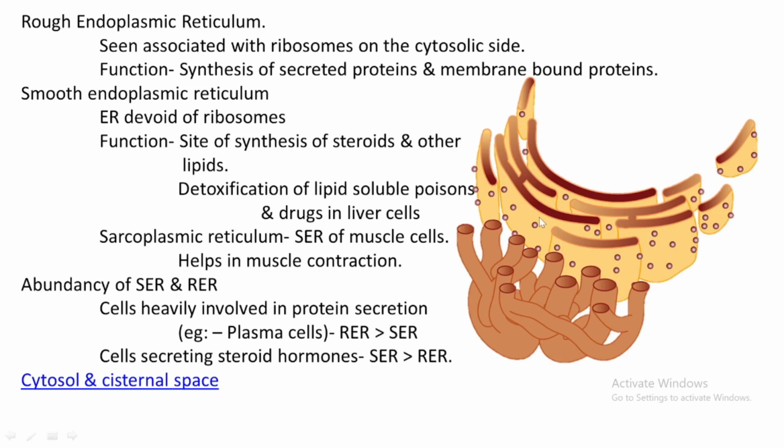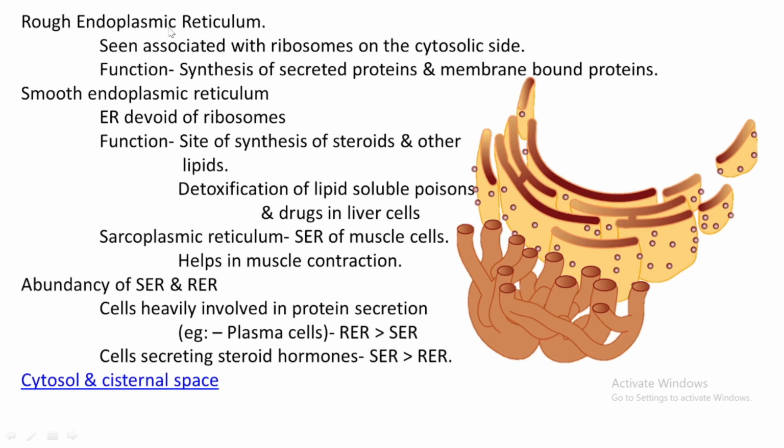In this picture we can see that in some regions of the endoplasmic reticulum, its membrane is bound by ribosomes on the cytosolic side. This is the cytoplasmic side. So on the cytosolic side, so many ribosomes are attached to the membrane of this endoplasmic reticulum to make it a rough endoplasmic reticulum.